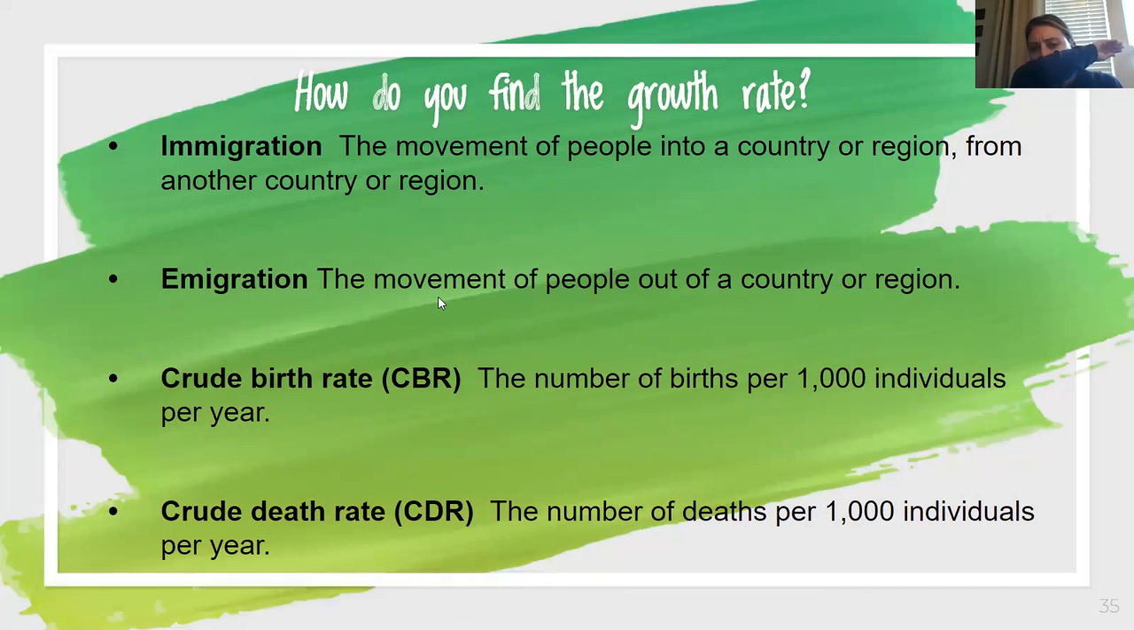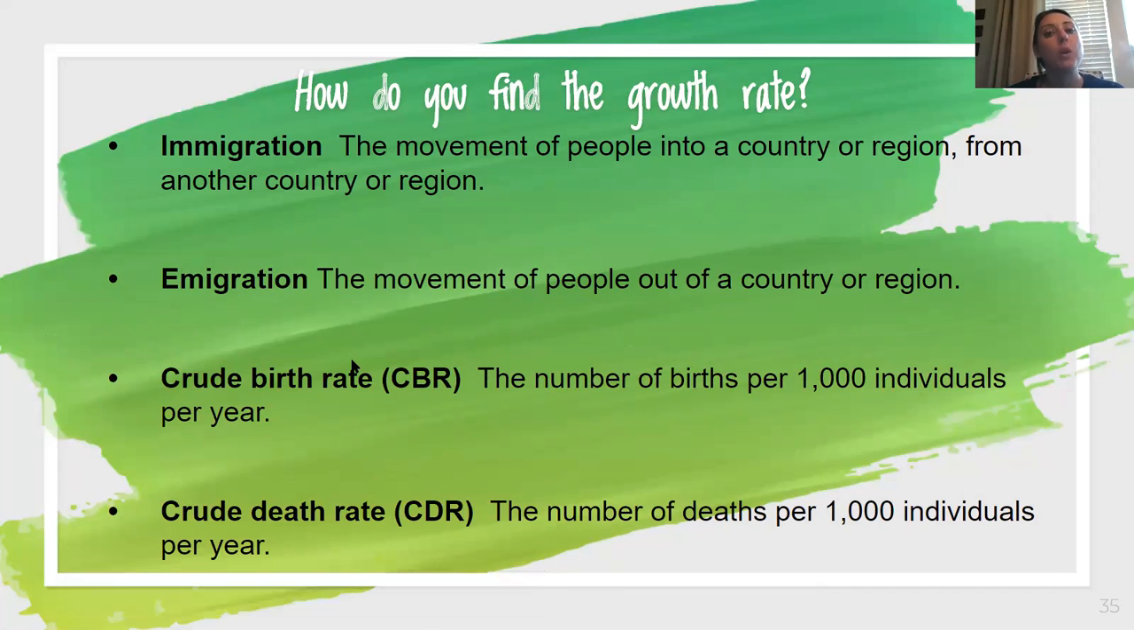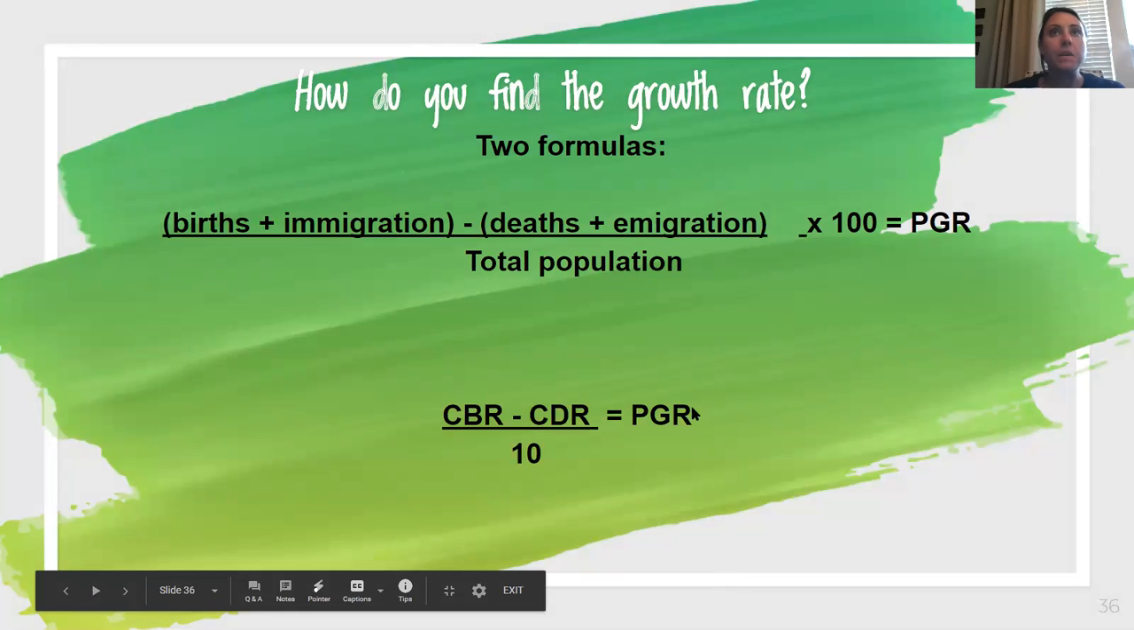Okay. Some things that we need to talk about. What contributes to that growth rate is immigration going into a country, emigration leaving a country, the crude birth rate, the number of individuals that are born per 1,000 people, and the crude death rate, the number of individuals that die per 1,000 individuals. And so we can find the growth rate. We're going to calculate that R.